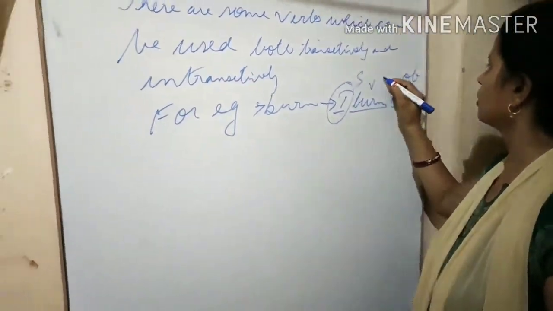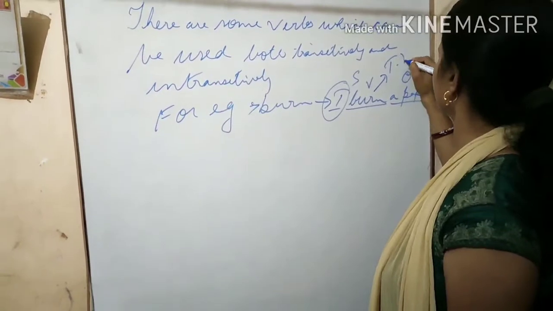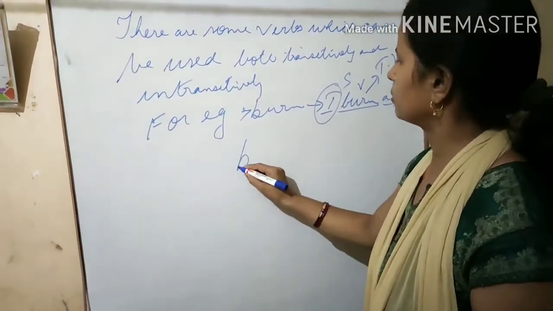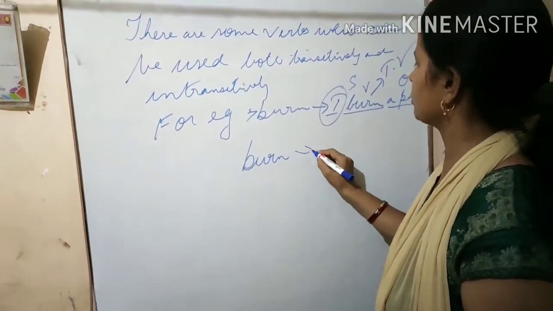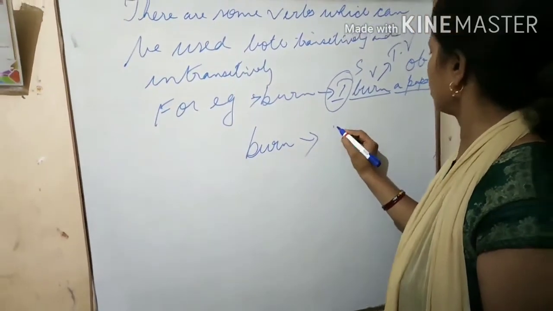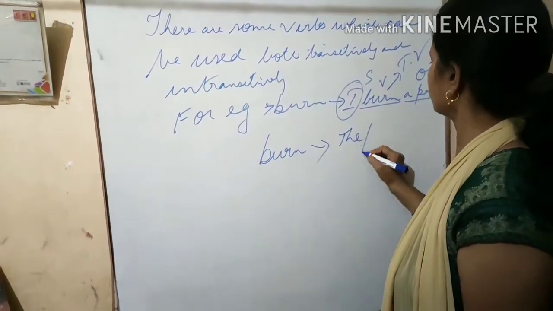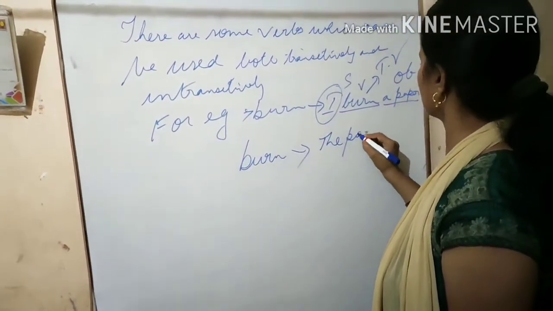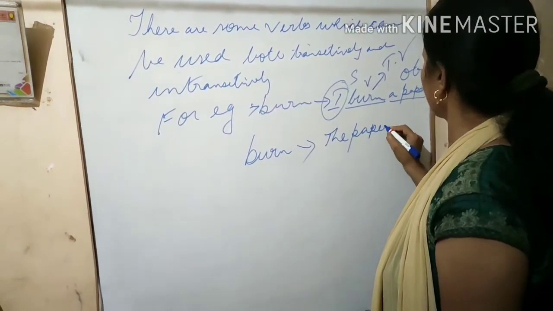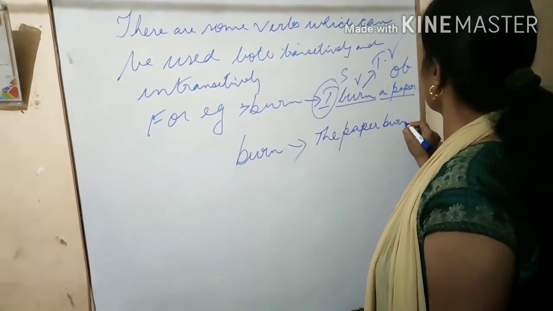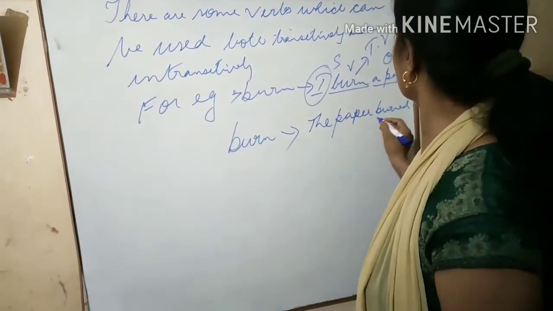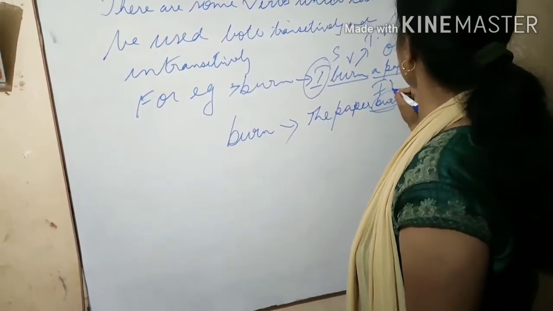So burn is a transitive verb here. Now burn, you have to use intransitively. The paper burned. So burned here is used intransitively.